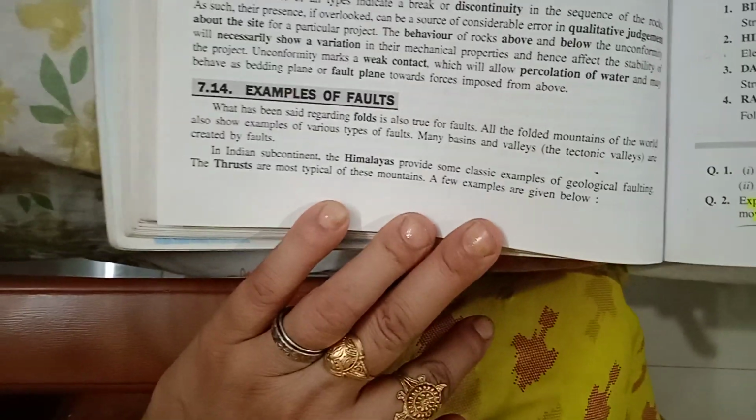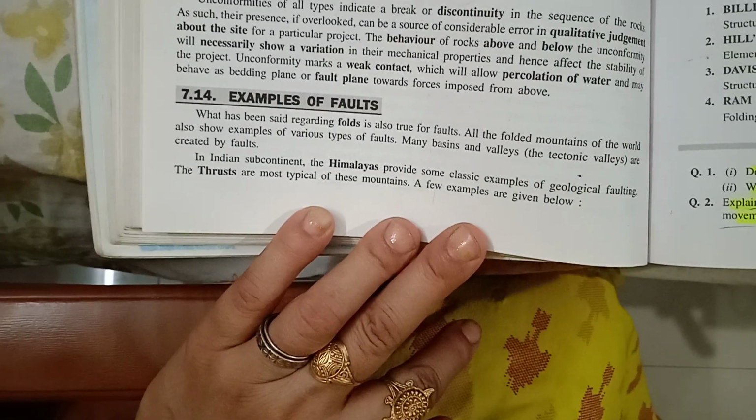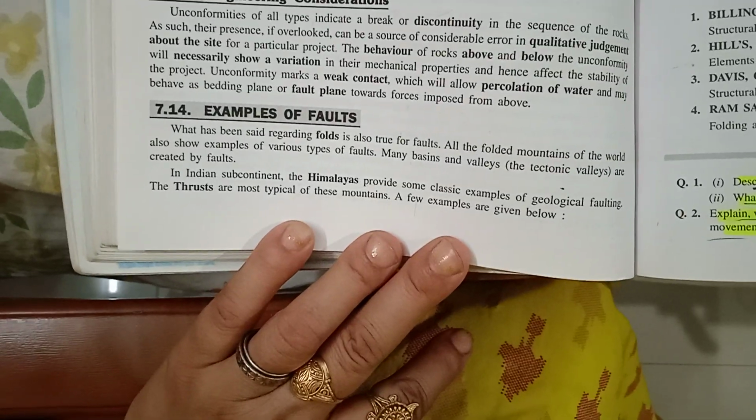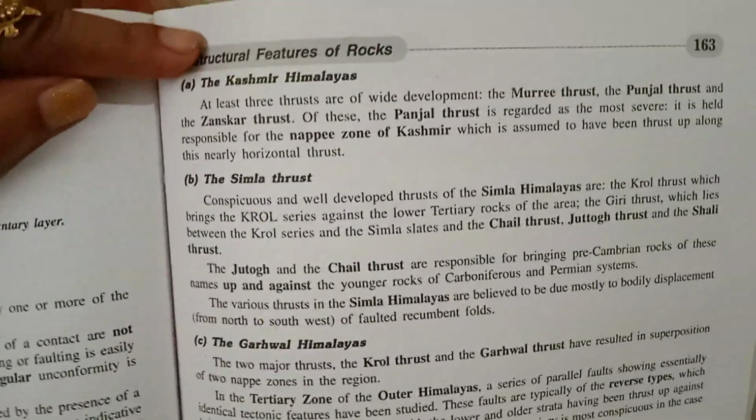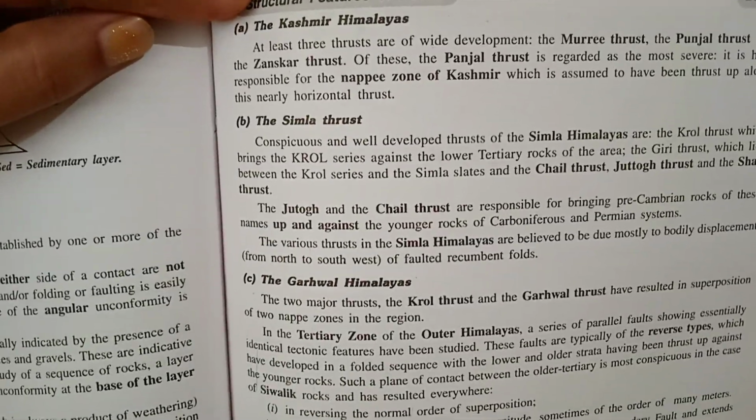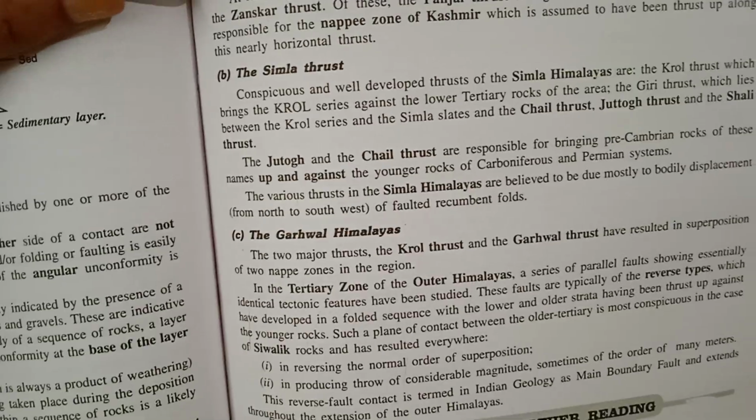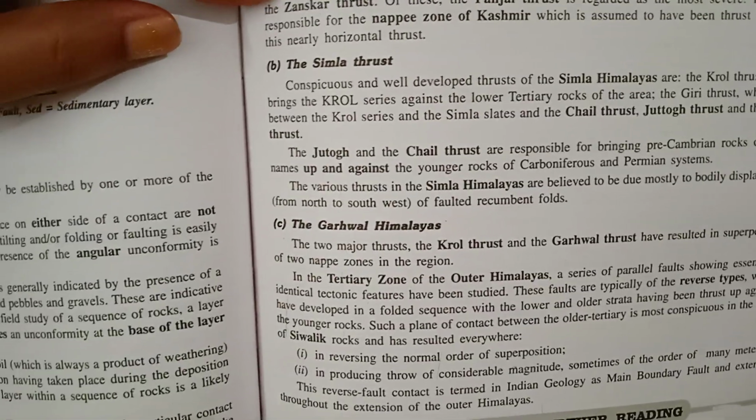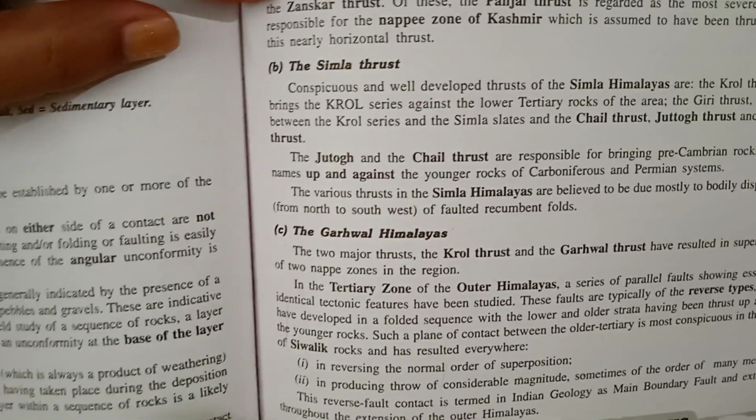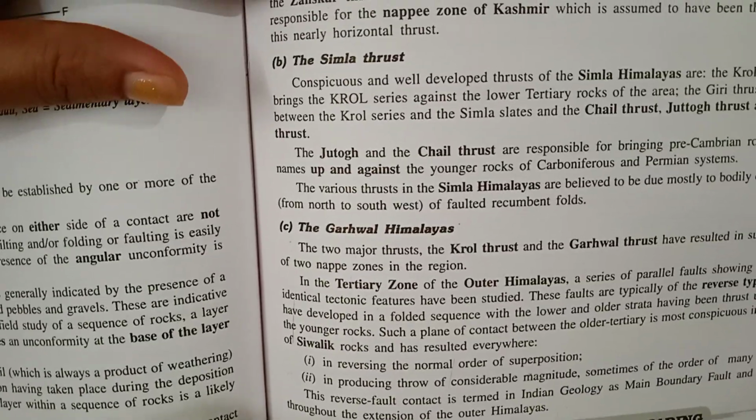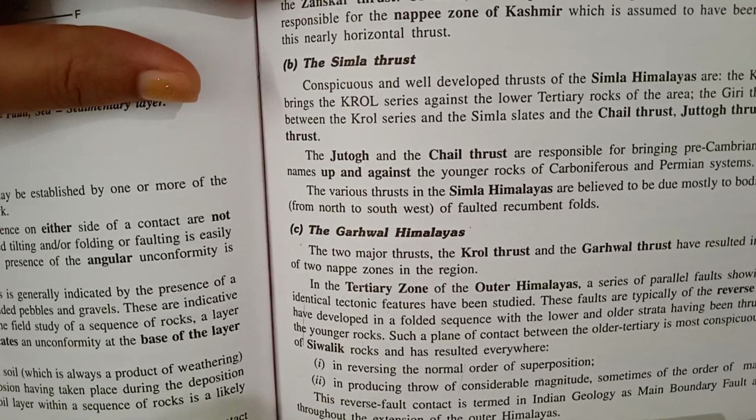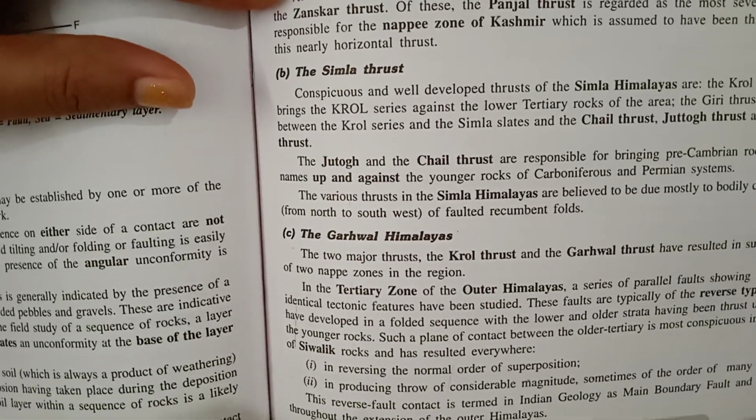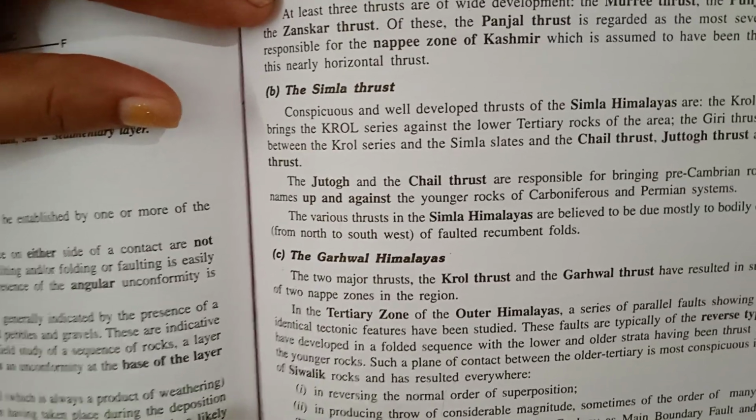The thrusts are most typical of these mountains. A few examples are given below. The Kashmir Himalayas. At least three thrusts are of wide development: the Murree Thrust, the Panjal Thrust, and the Zanskar Thrust. Thrust, not trust. Of these, the Panjal thrust is regarded as the most severe.